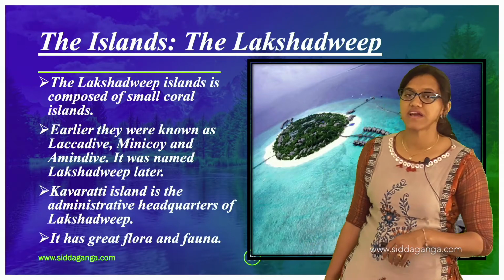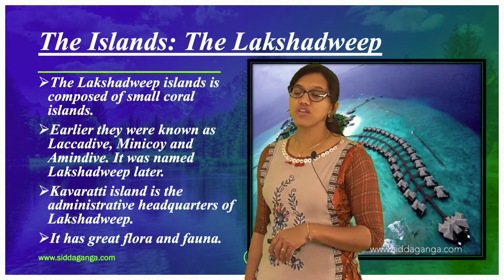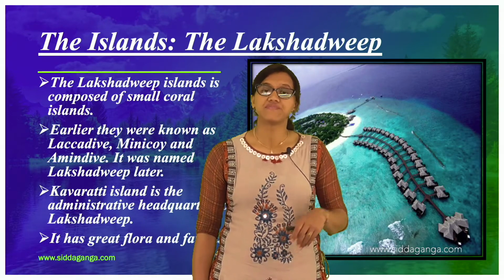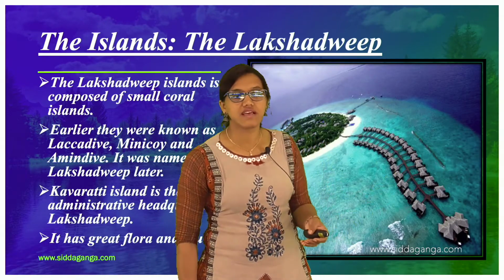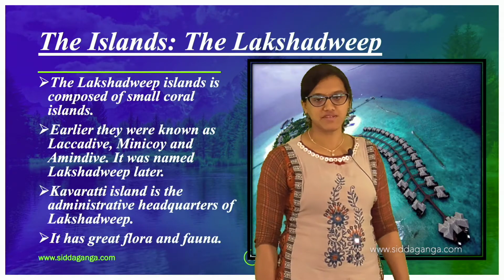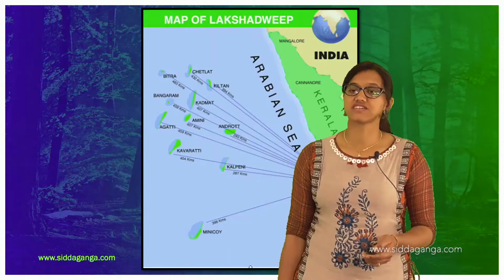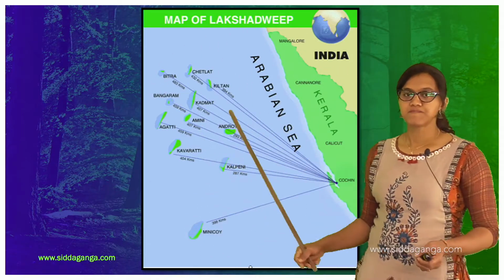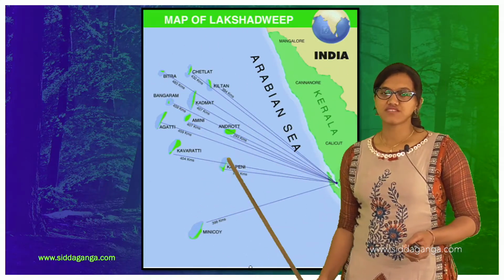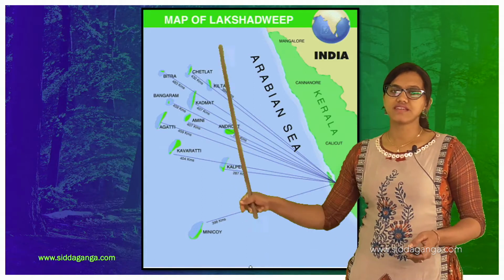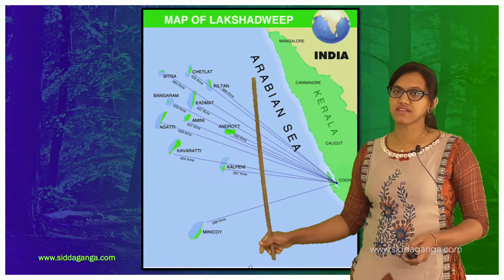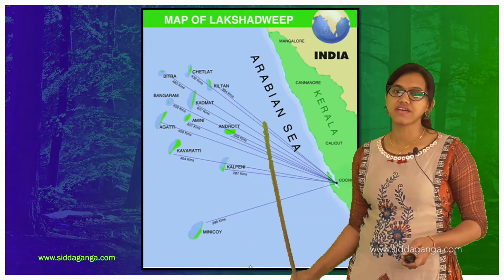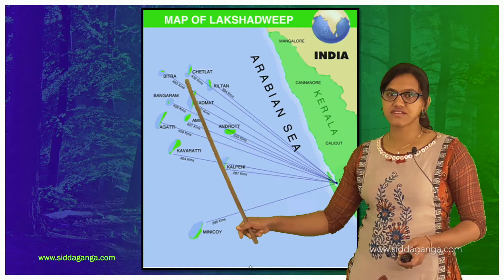The Lakshadweep islands are composed of small coral islands. There are many coral islands. Actually, earlier they were called Laccadive, Minicoy and Amindivi. It was named Lakshadweep later. You can find it here, right? See, these are the small islands, and the whole thing is called Lakshadweep. Towards Kerala, after the Arabian Sea, you can find this particular group. These are the small islands.